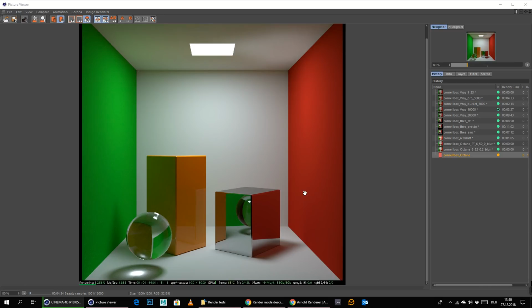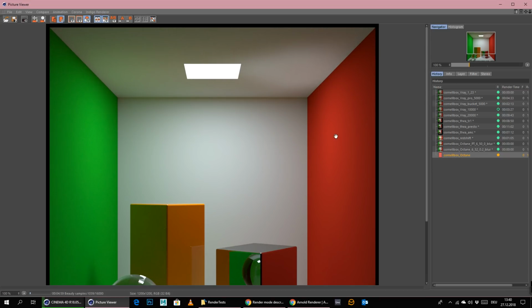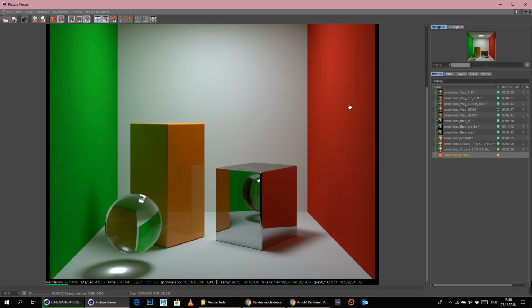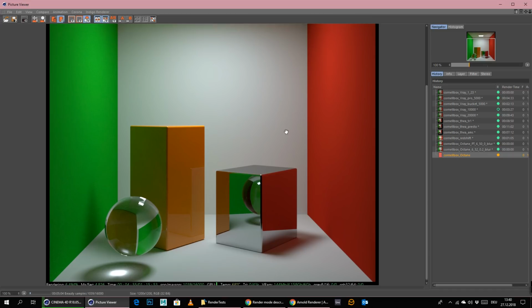Okay, so this is the picture after 5 minutes. Doesn't look too shabby, to be honest. I think that PMC is working in this scene a little bit better than the normal path tracer.